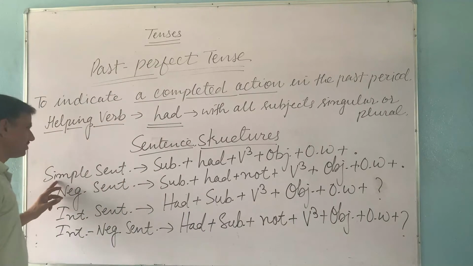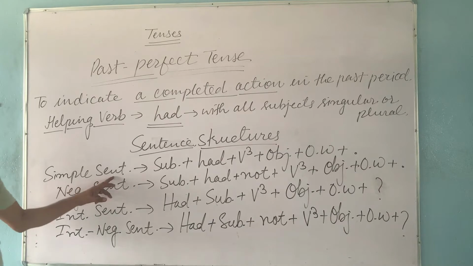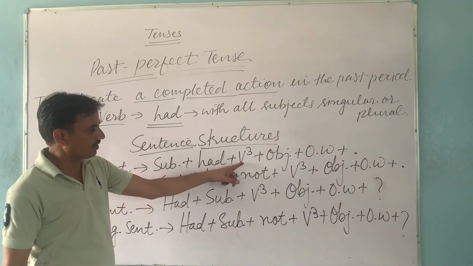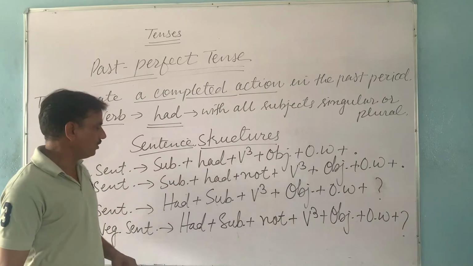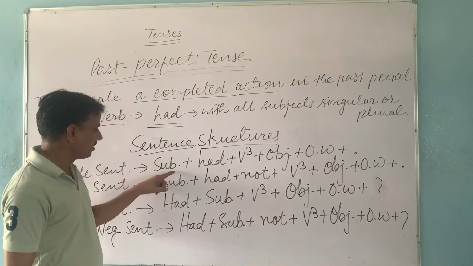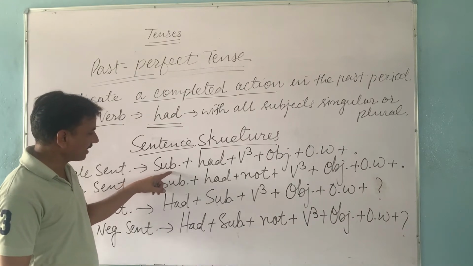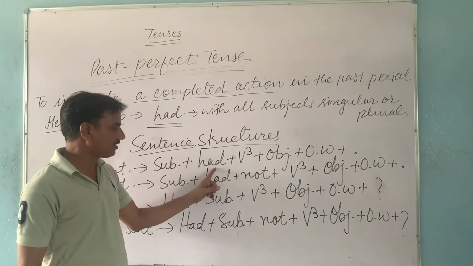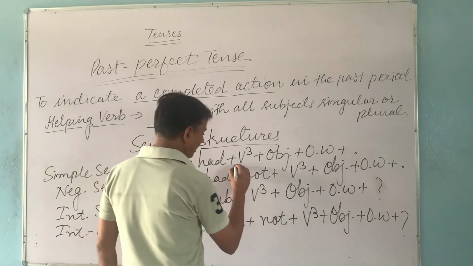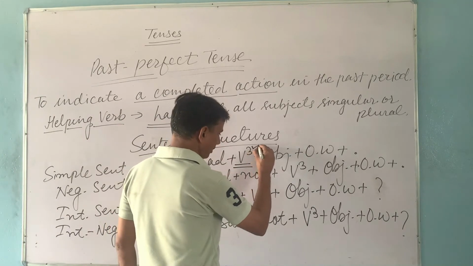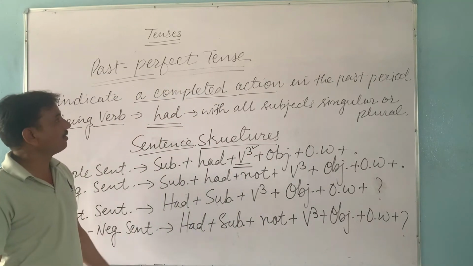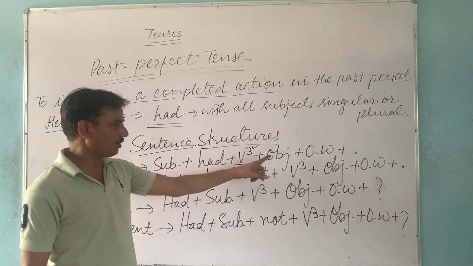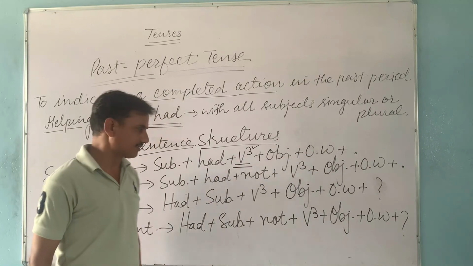Sentence structure. Simple sentence. In a simple sentence we follow this structure: subject plus had plus third form of verb, object, other words and full stop. It means in a simple sentence, firstly we use the subject, then after the subject we use the helping verb. The helping verb is had here, and after the helping verb we have to use the third form of verb. It is important to note that in past perfect tense, the third form of verb is used. Then object, then other words and full stop at last.